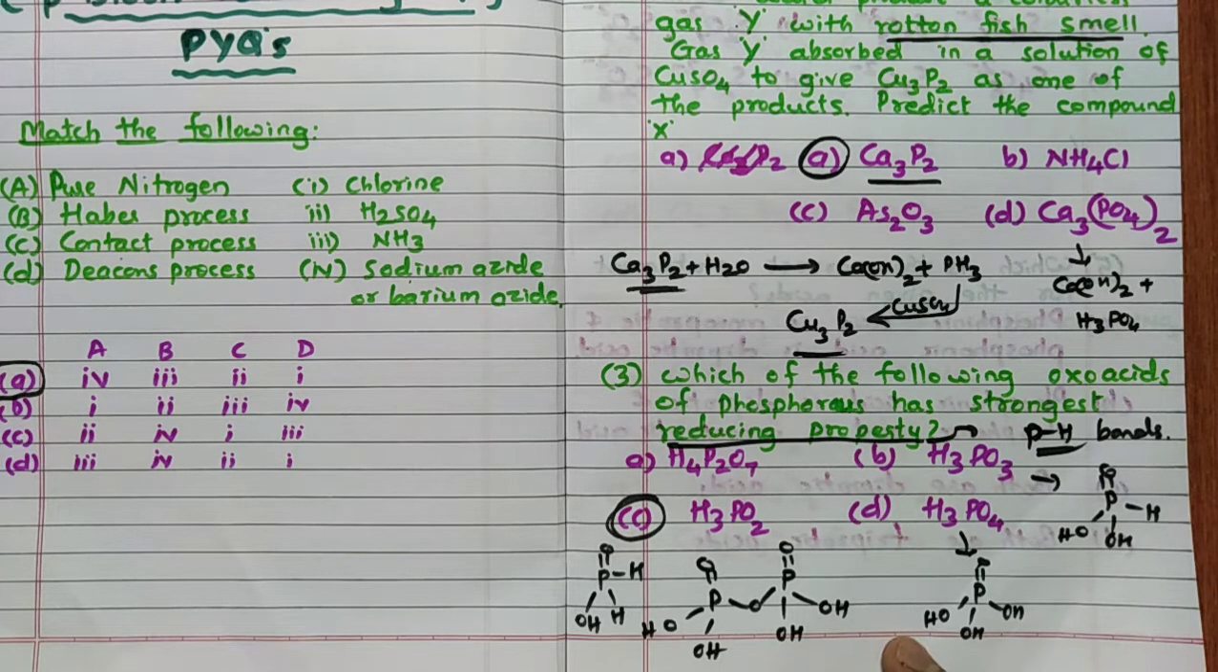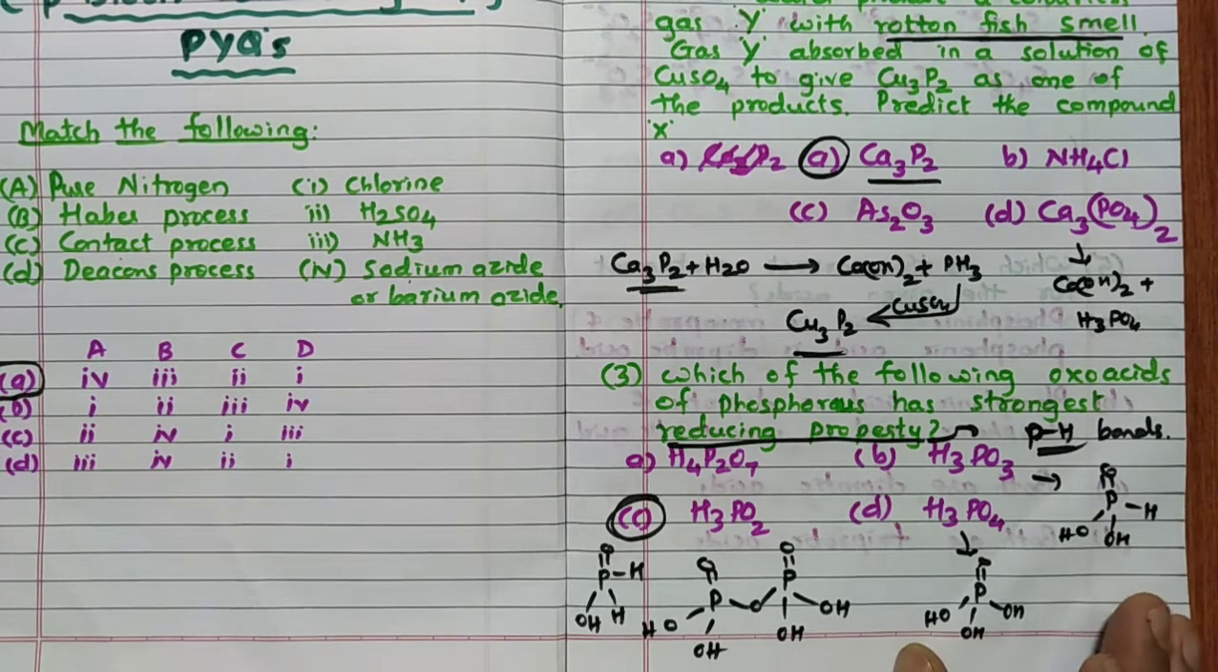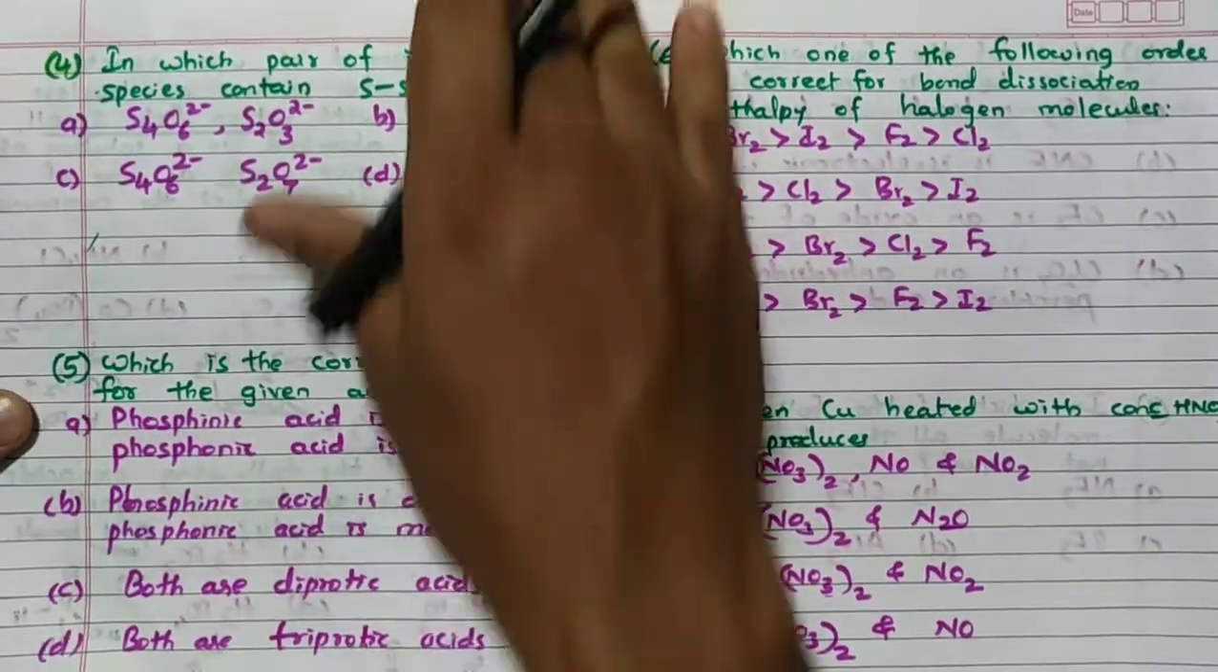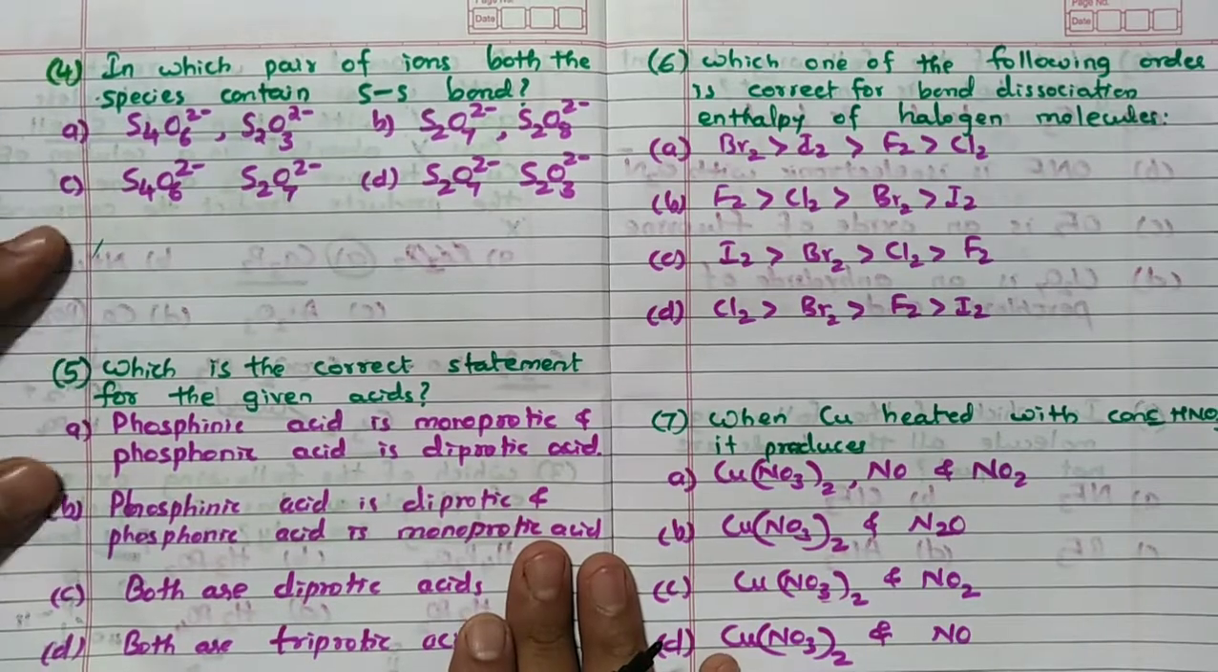I have made it a separate video. Remember my dear students, under chem tonics, please go through that. Very, very important. Definitely you are going to get some useful information from that for your NEET and JEE preparation. This is the third question. Fourth one: in which pair of ions both the species contain an S-S bond?